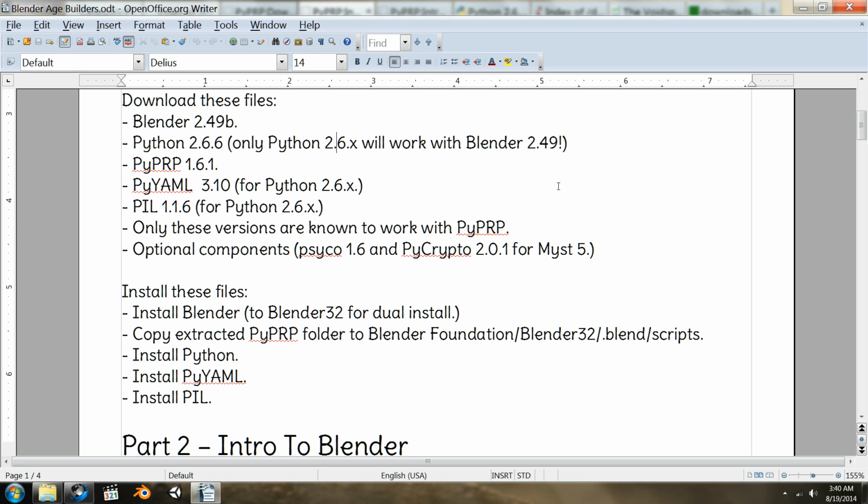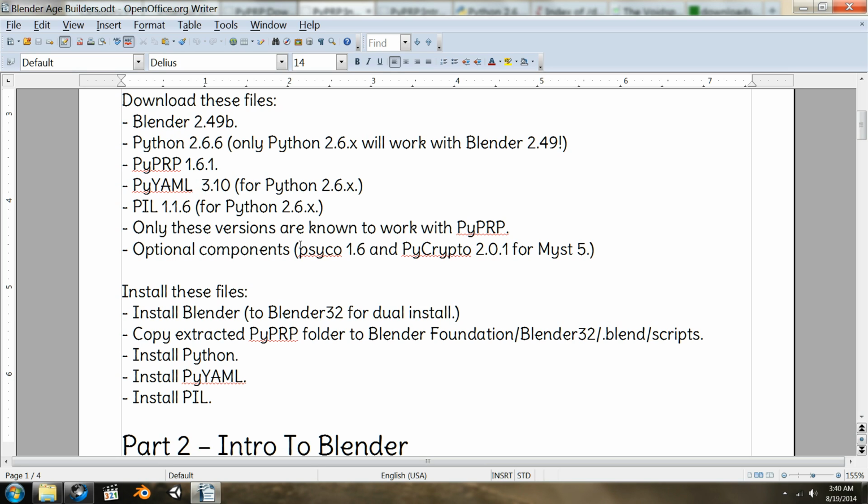Only these versions are known to work with PyPRP without providing an error. I've used some newer versions and had no problems with the age building process, but I had a C runtime error, R6034 or whatever they call it. I had that pop up, and sticking with these versions, that error did not pop up.